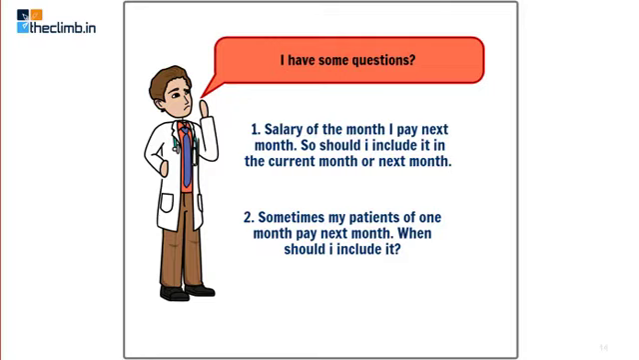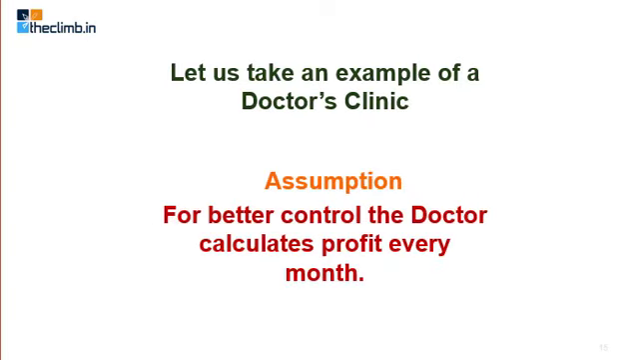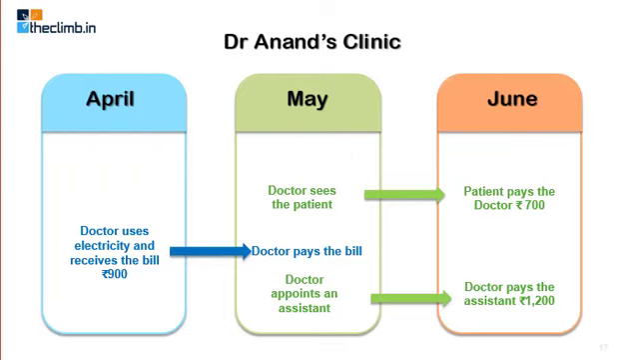Now let us see this thing. If they want to calculate the profit and loss, every professional or businessman must find out how they are going to treat these payments, whether it should be treated when they receive it, or whether they should treat it when they give the benefit. Now in the example of the doctor's clinic, I am just repeating that I am making an assumption that the doctor is calculating the income every month. Now let us take this. These are 3 months with the doctor's clinic, and I have taken a few cases. We'll see that further.